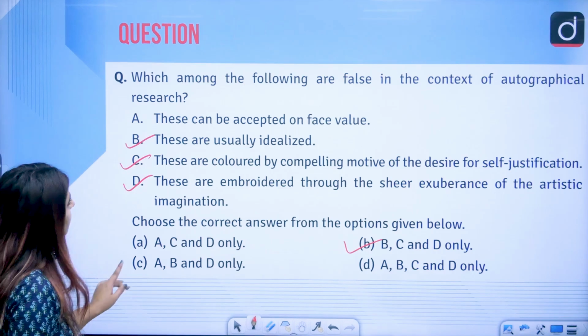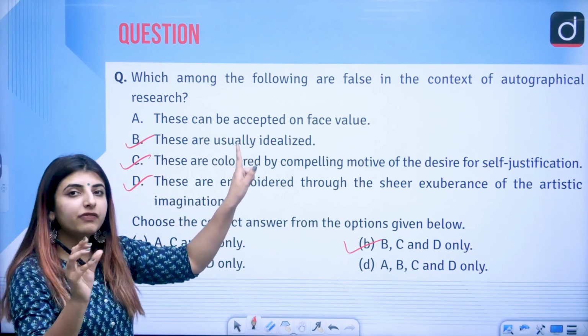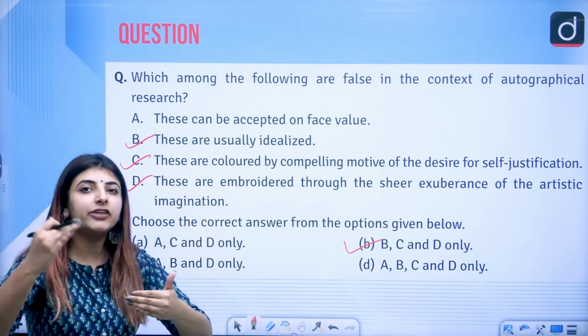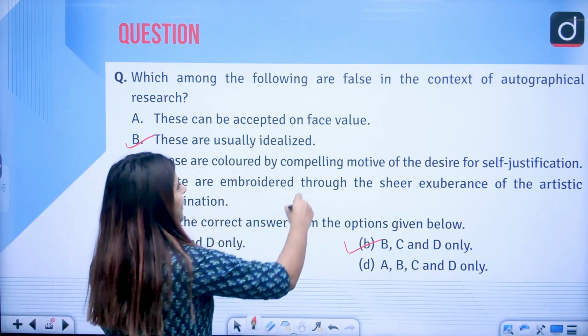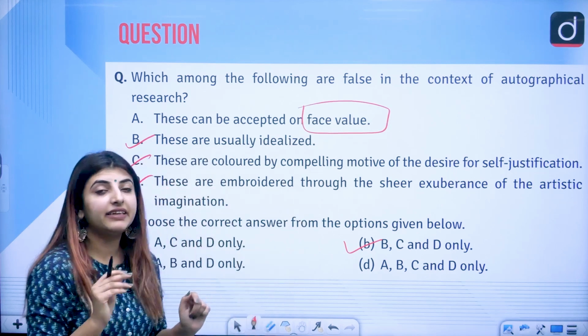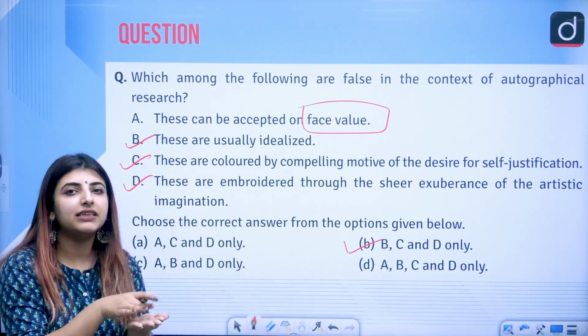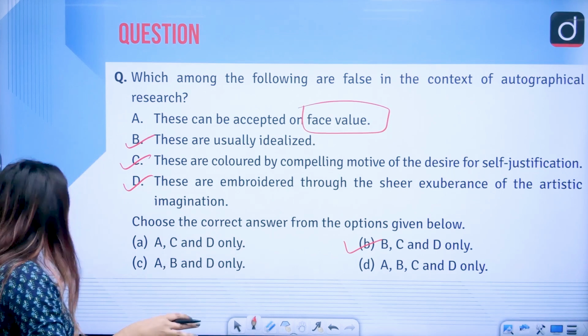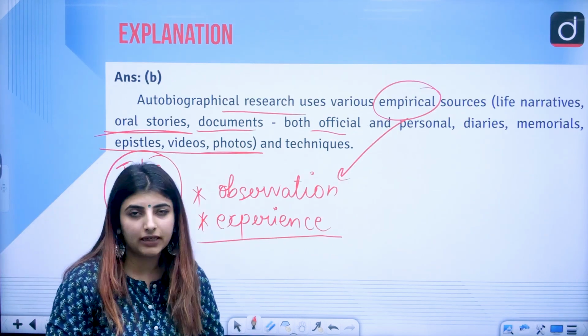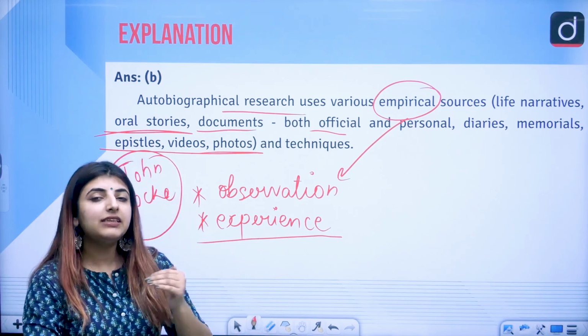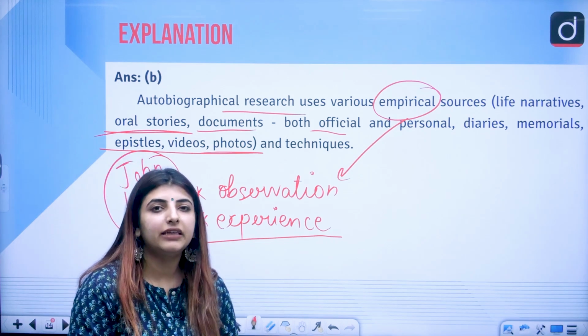Hence the other three statements are incorrect, but yes, because these things are the first-hand resources of a person, this can be accepted on face value, that it is really important. It can be accepted as it really is. If I, as a person, am reading a slave narrative, seeing the atrocities that a person has gone through, I will of course accept it as it really was.